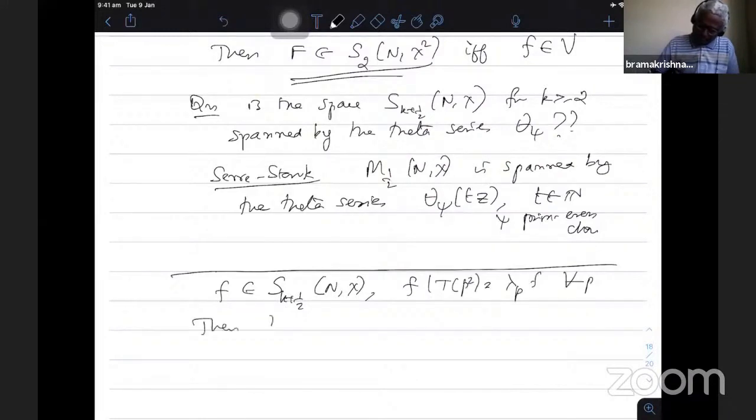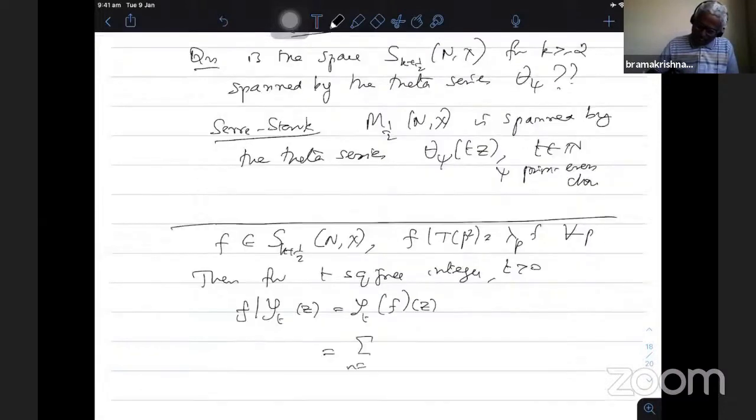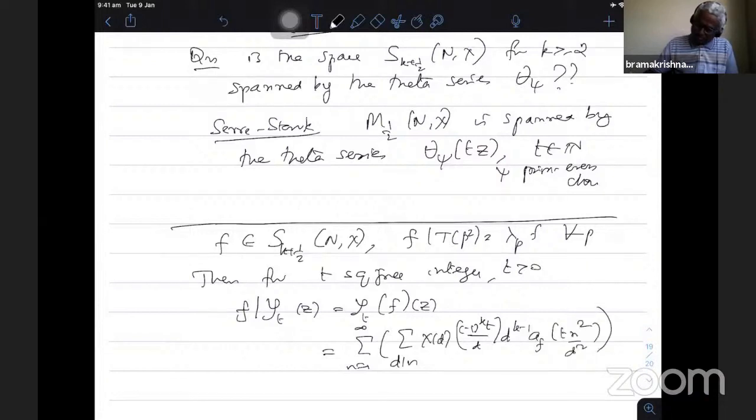Then for t a square free positive integer, F bar S t of z, which is equal to this, I can also write as F t of z equal to summation n equal to 1 to infinity, summation d dividing n, chi of d times minus 1 power k t by d, d power k minus 1, a f of t n square by d square, q power n.